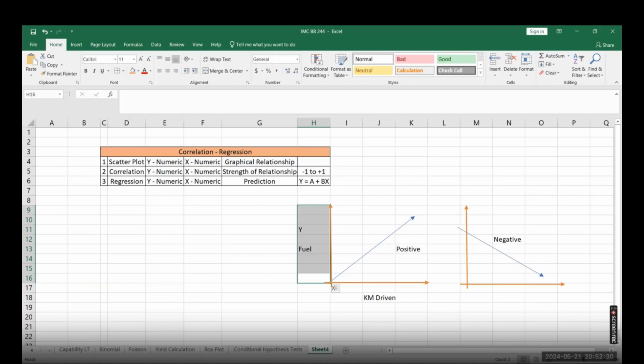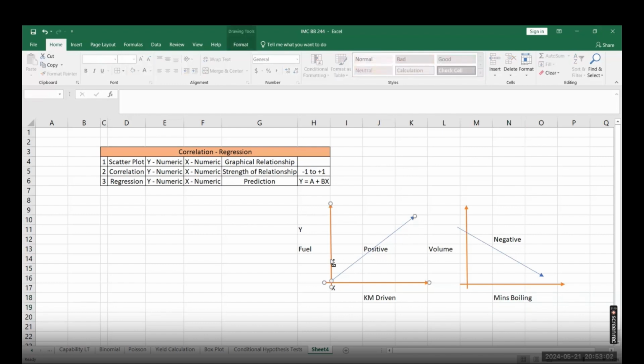Correct? Or maybe for a negative relationship, here is the minutes. You are boiling the water, and here is the volume. How much is the volume left in the bowl? Correct? So the more and more time you will be boiling, the volume will keep reducing. That means it's a negative relationship.